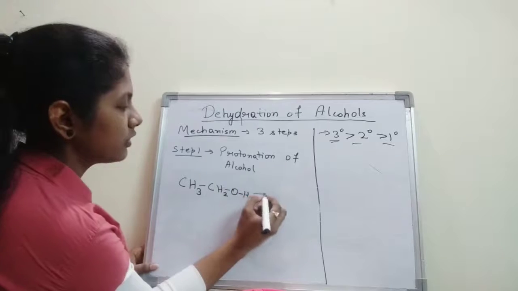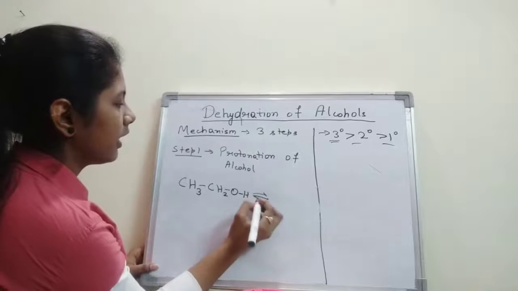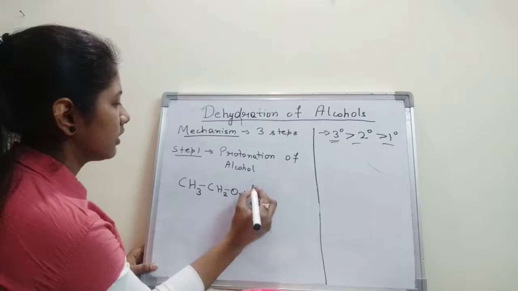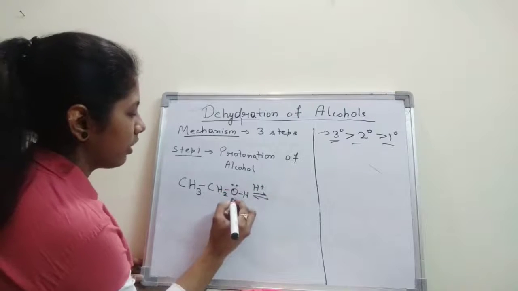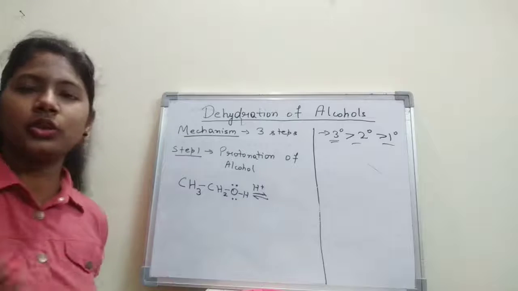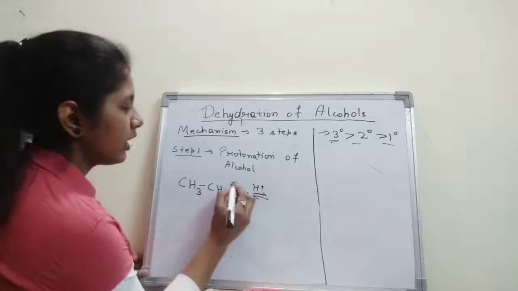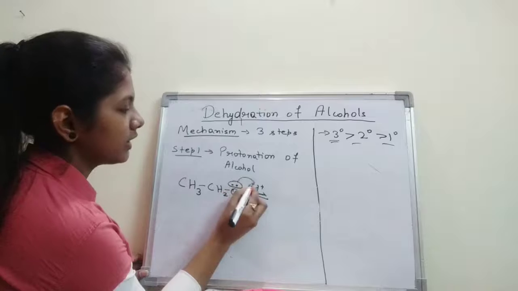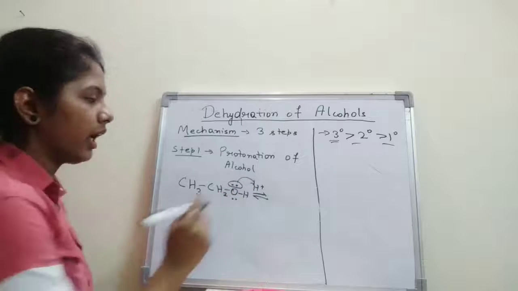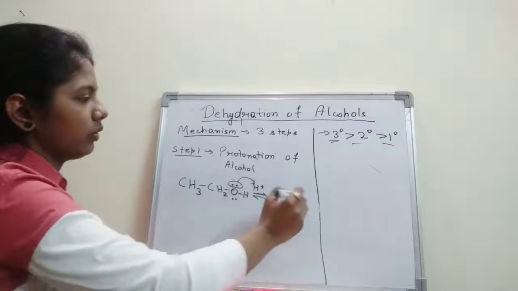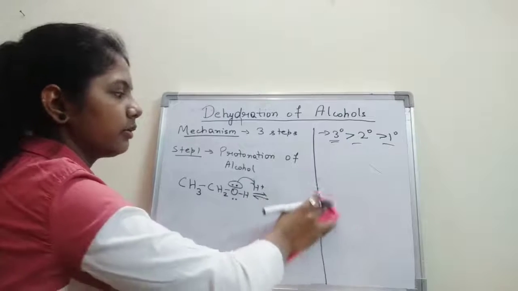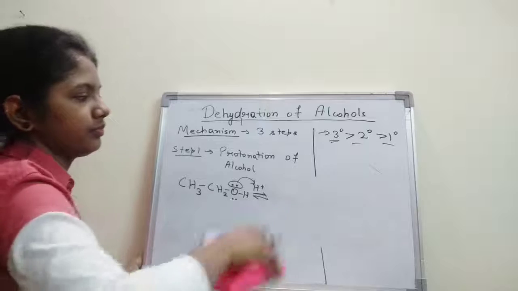Now if we use H plus, that is our protic acid, what happens is, we know that our oxygen in the alcohol molecule has two lone pairs. So this lone pair will go and attack this H plus ion, right? And we will get our protonated alcohol.